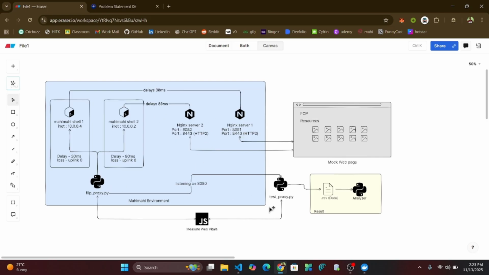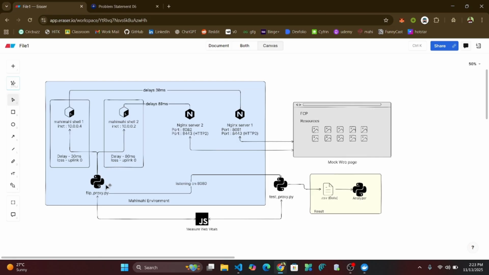Now we have a testproxy.py that continuously requests this web page. These requests are forwarded to flipproxy.py, which is probabilistically flipping between the backends. Currently we have a probability of 3.2%. So approximately out of every 100 requests, 97 will go to the lower latency and 3 will move to the higher latency.